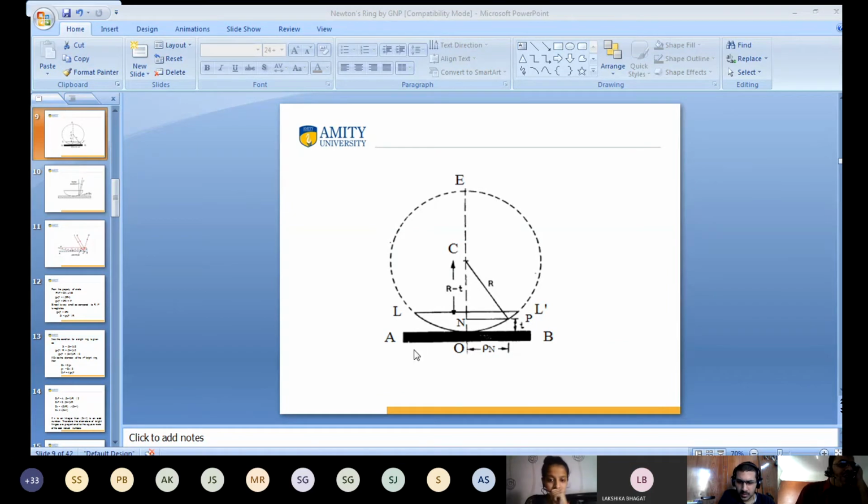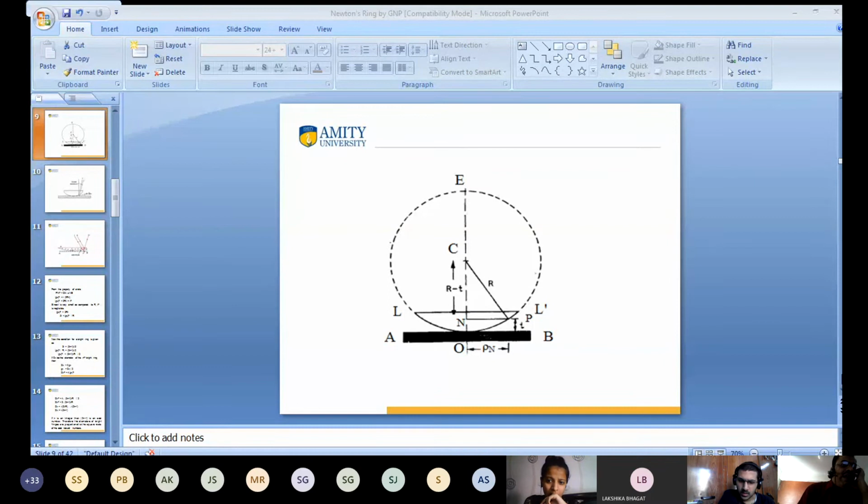You know this is O. This point is O. Okay? You get my point? And this point is P. This is rho n. Clear? Yes or no? The value of NP is rho n, sir. Yes, NP is rho n. Okay?